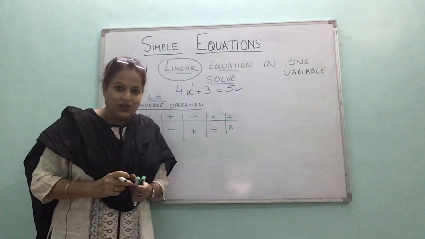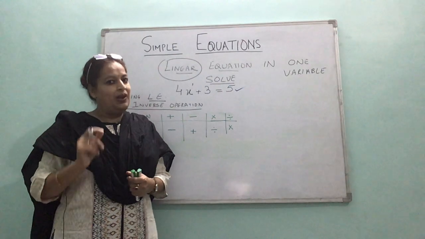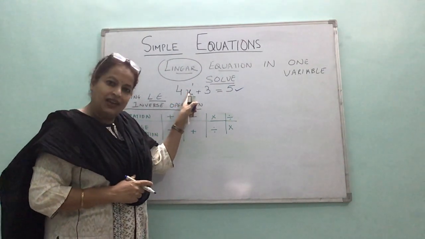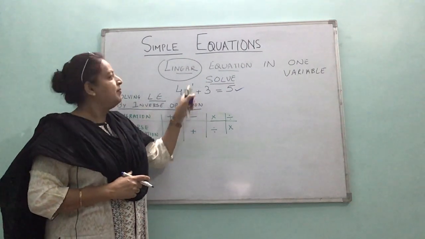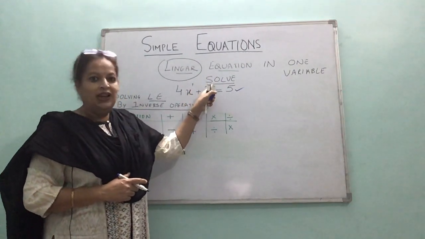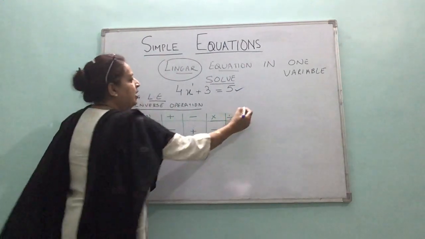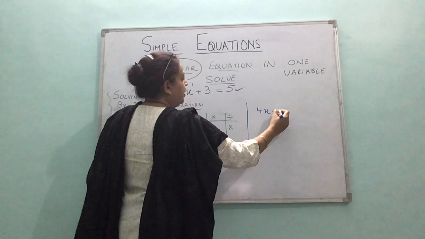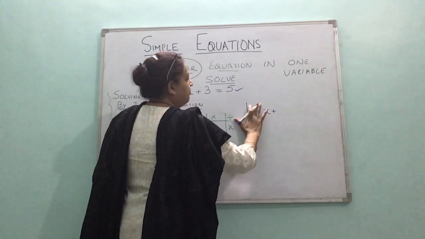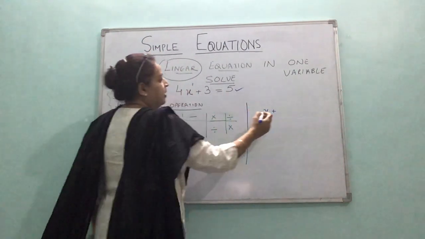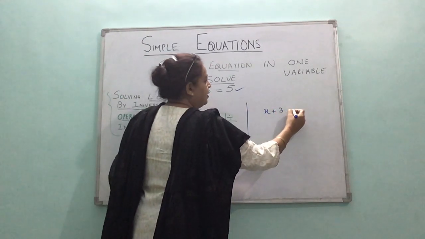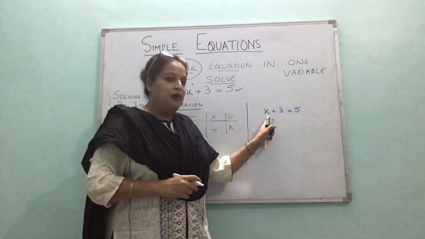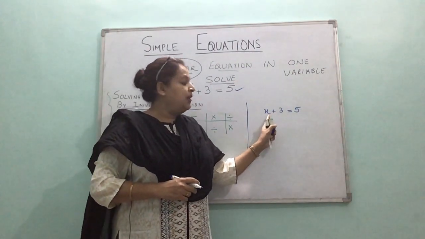And I said, what does the word solving mean? To find the value of the unknown. What is the unknown variable here? X. So if we find the value of x, that is called solving a linear equation. Okay. So my example is, I'll just take a simple one, very simple. x plus 3 is equal to 5.